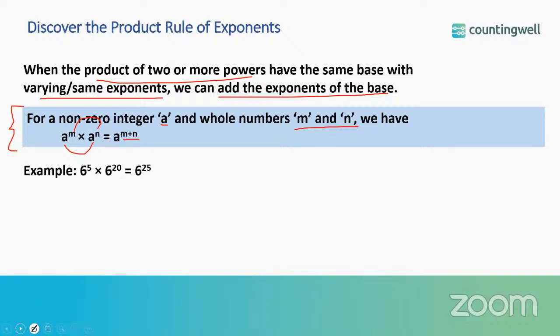Let us see one example. 6 to the power 5 into 6 to the power 20. So the base is same, that is 6. So we'll write 6 and we'll add 5 and 20. So we'll get 6 to the power 25.